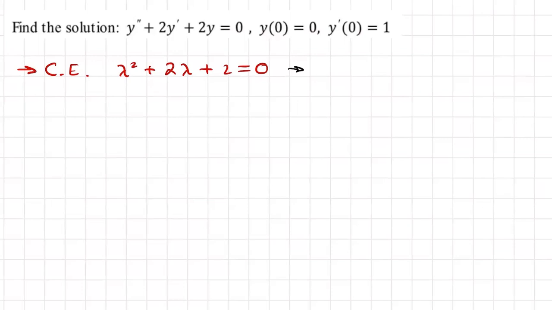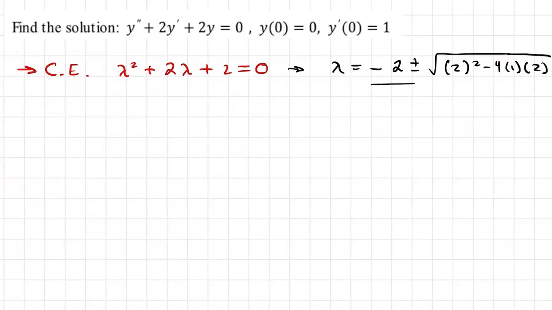So we're going to solve this using the quadratic formula. And how do you remember it? We have that lambda will be equal to negative b, which in this case is 2, plus or minus the square root of b squared, which once again is 2 squared, minus 4 times a, which is 1, times c, which is 2, everything over 2 times a, which is 1.